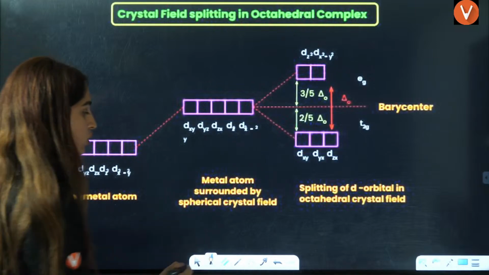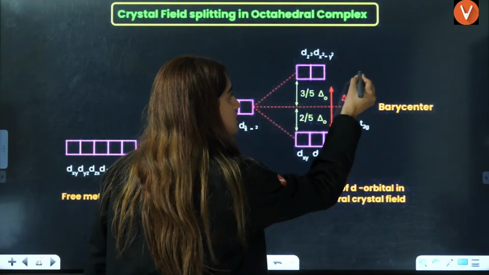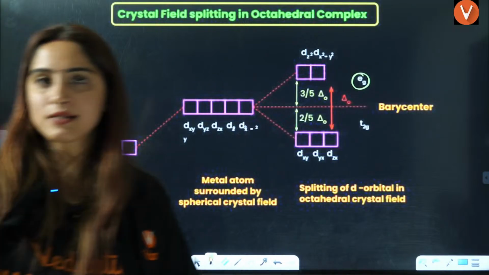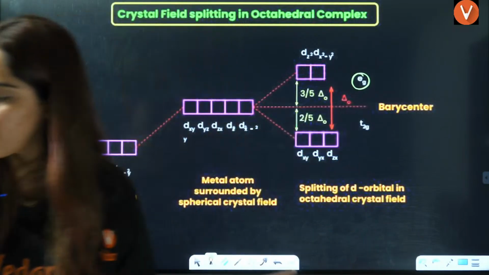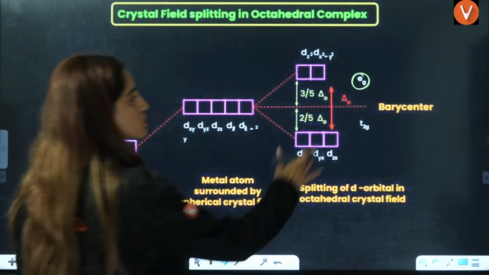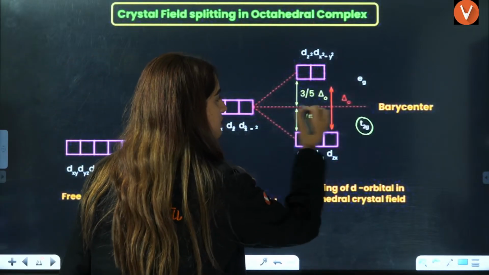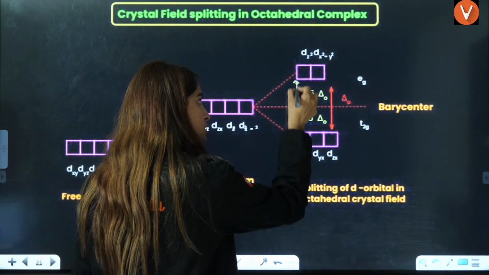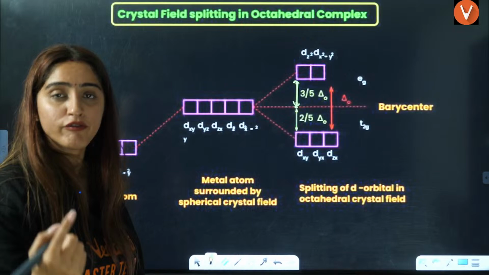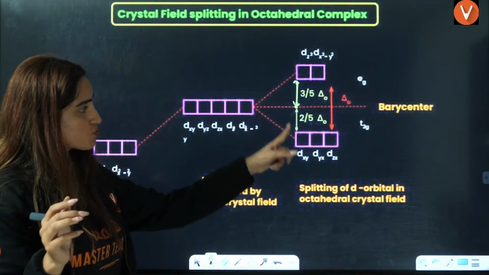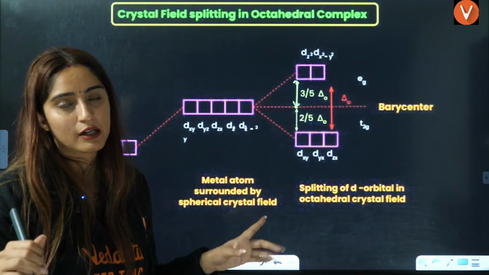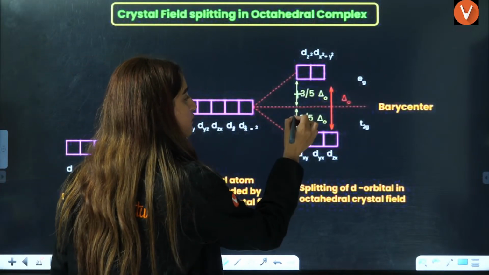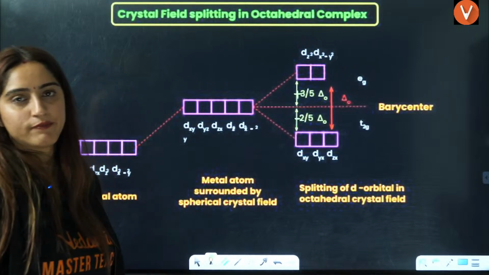Now to name these: this is called EG, G for gerade, because octahedral has symmetry. So this is called EG, this is called T2G, and this is the barycenter, the center point. From the barycenter to T2G you have 3 by 5 delta naught, and to EG this is 2 by 5 delta naught. This question is also asked. This is plus 3 by 5 and this is minus 2 by 5.